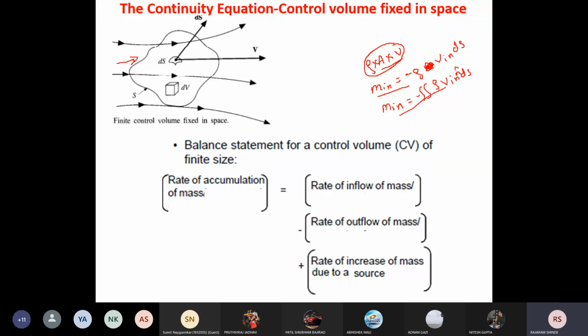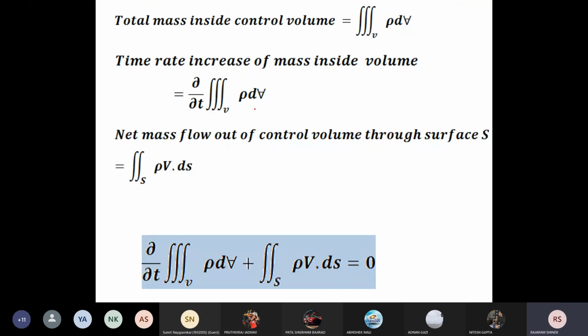Okay, and the same concept we can apply for the mass outflow. Now mass outflow, that is m out, becomes rho v out dS. Okay, now so your equations are becoming here, rate of increase of mass. Now this becomes net mass flow out of the control volume through the surface. Okay, mass flow out of the control volume.